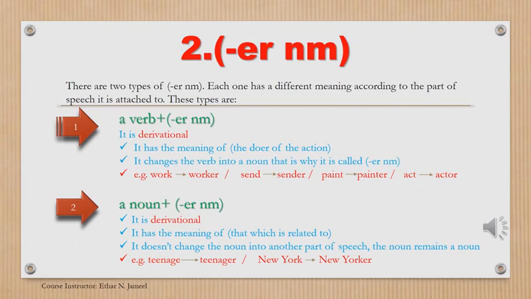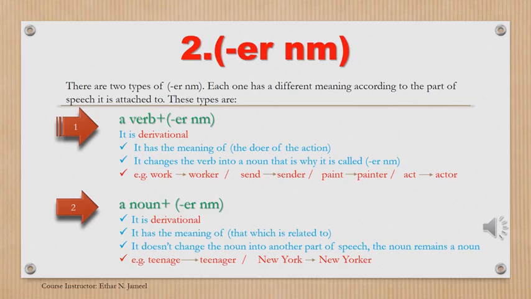Notice that ER here comes as OR. Sometimes it is ER and some other times it is OR, but mostly it is ER, not OR. Well, actor here indicates the one who acts, the performer of the action, the doer of the action of acting. Which action? The action of acting. So in all of these examples and in many examples in English, verbs are turned into nouns by adding ER